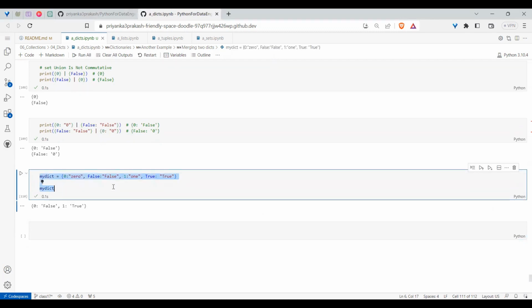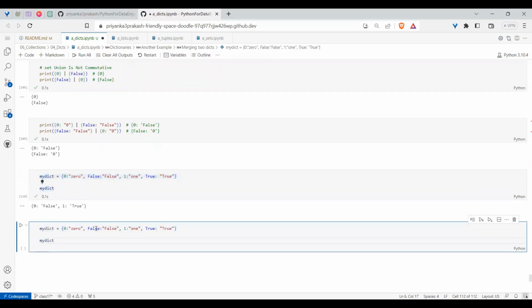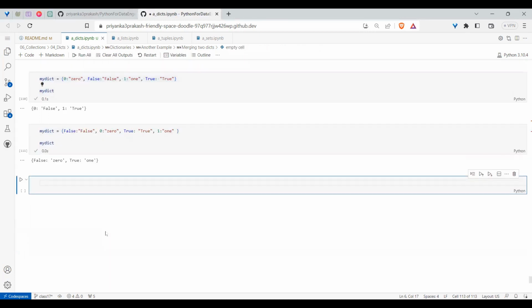So don't think that false will be preferred or something else. It all depends upon who comes first. In this case I am repeating the order in which it is coming, and here also I am repeating the order, I am changing. So whichever is the latest coming, it will update the previous one.